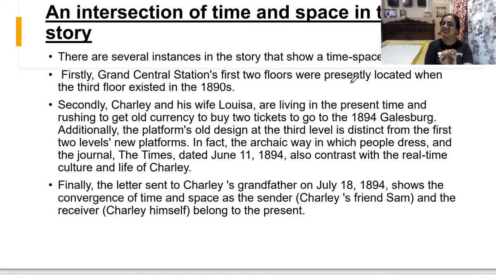And what was the date? 11th June 1890. What is the date given here? 11th June 1800 and, on the next page, it is given 11th June 1894. All right. So what happens?